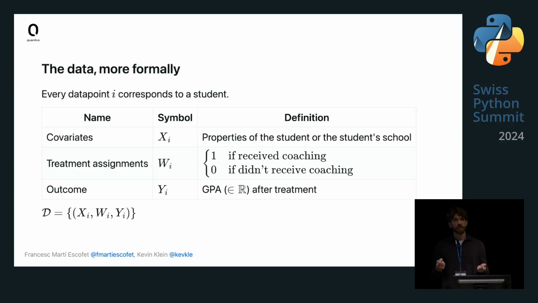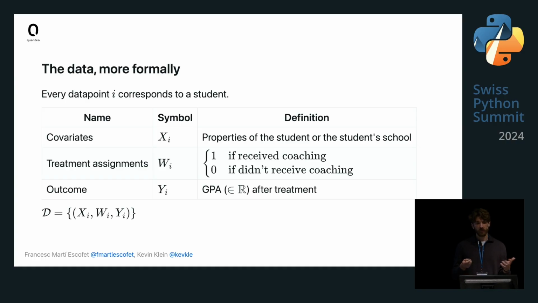We would also refer to that as X_i. Secondly, we have the treatment assignments. These are basically just indicators whether a given student at hand received the coaching or did not receive the coaching. The last kind of information we have are the outcomes. And in our case, these are just GPAs, so like a real scalar, as we said before, months after the treatment.